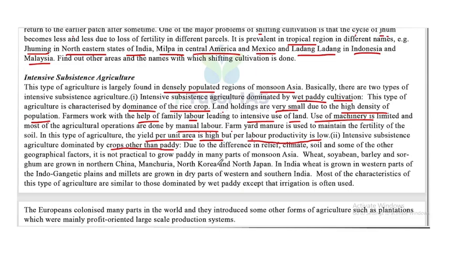Wheat, soybean, barley and sorghum are grown in northern China, Manchuria, North Korea and North Japan. In India, wheat is grown in the western parts of the Indo-Gangetic plains, and millets are grown in the dry parts of western and southern India. Most of the characteristics of this type of agriculture are similar to those dominated by wet paddy, except that irrigation is often used.